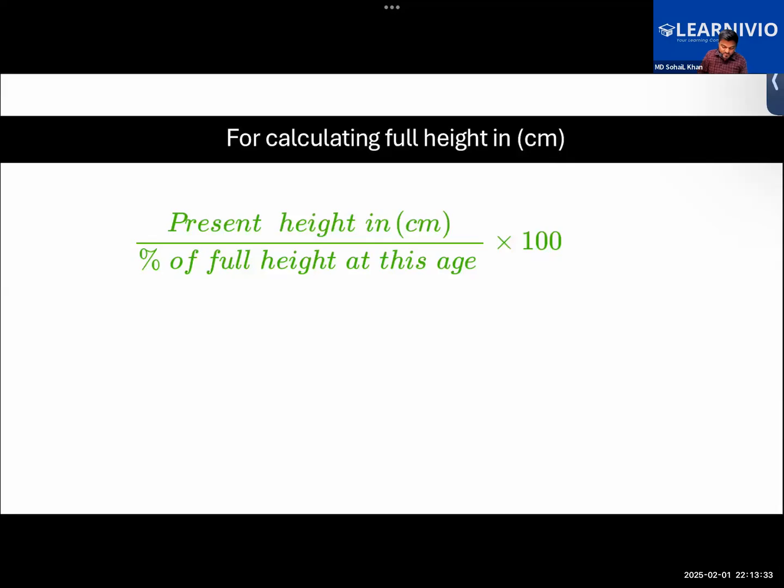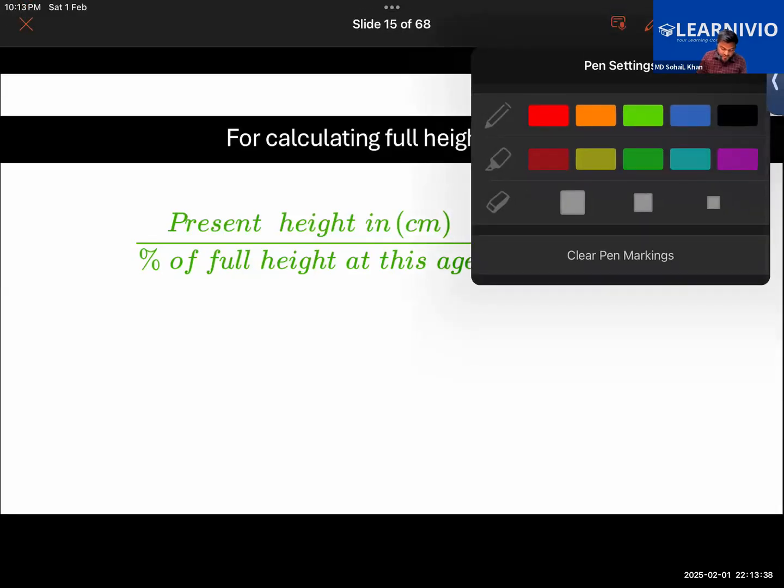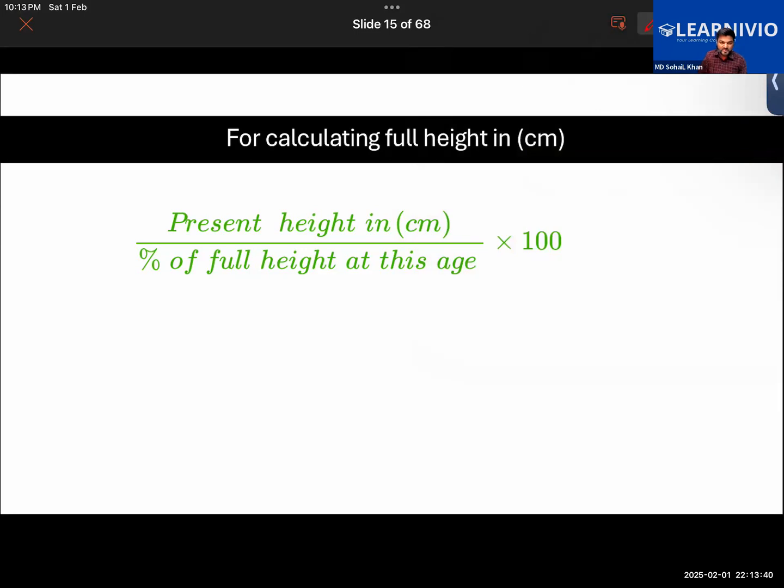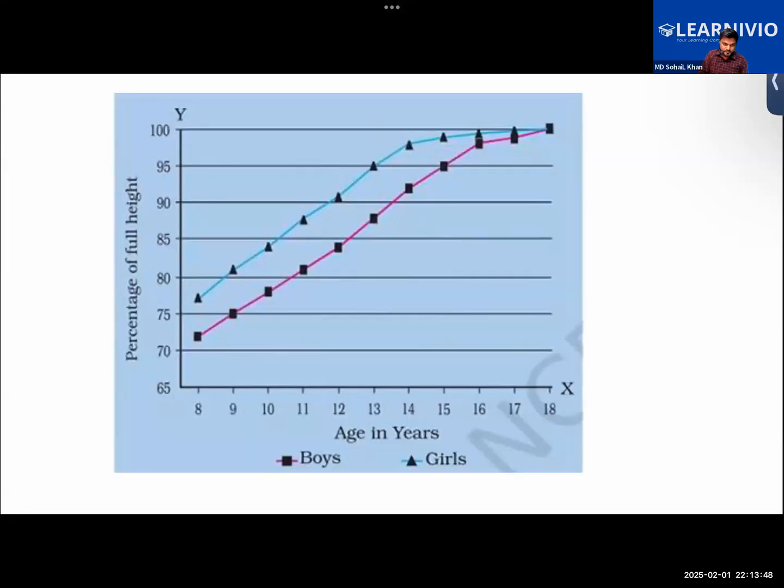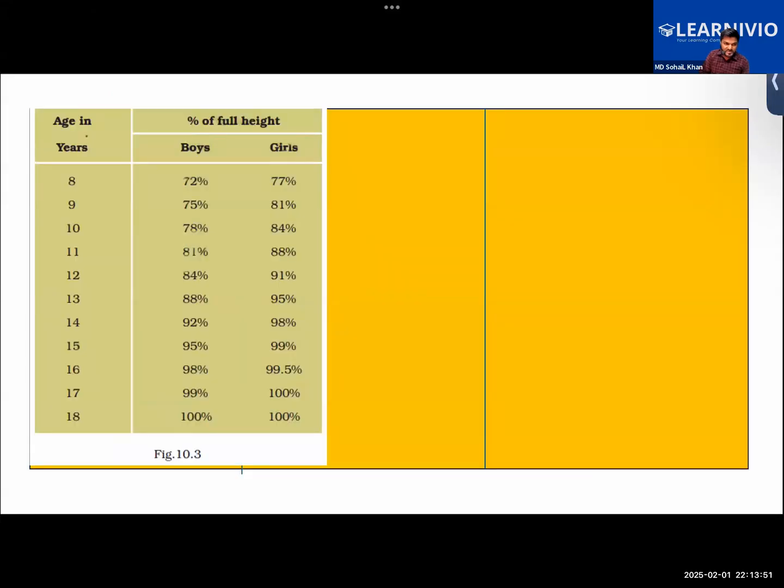Let me see if you're able to recall this or not. As we have learned about how we can calculate the full height in centimeters. Okay, so you tell me that if the present height, suppose there's a boy of 12 years of age, and he has acquired 84% of his full height growth.